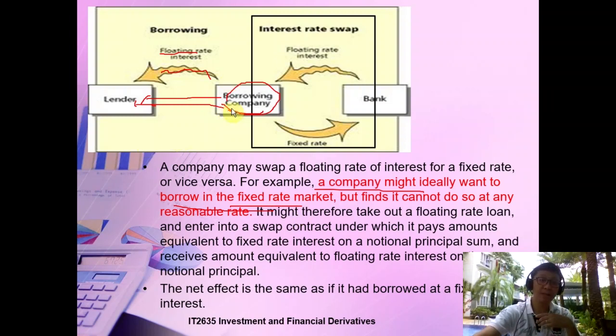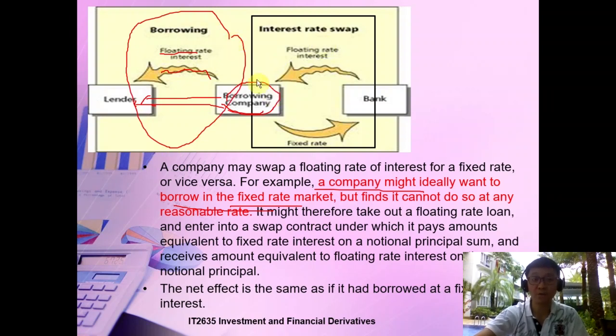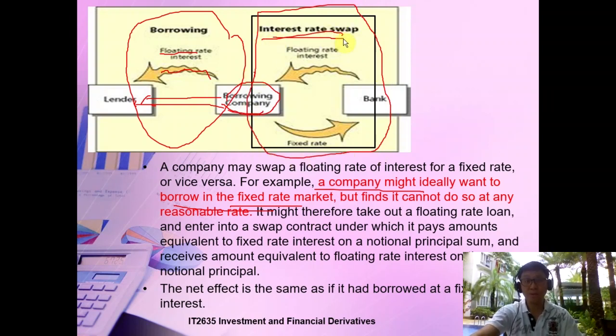But in this case, the company couldn't find a lender that could give them a fixed rate. So they'll continue to borrow from this lender at a floating rate. This is one contract. Then they have another contract, which is what we are talking about, the interest rate financial instrument, a new concept that we're going to talk about: the interest rate swap agreement.